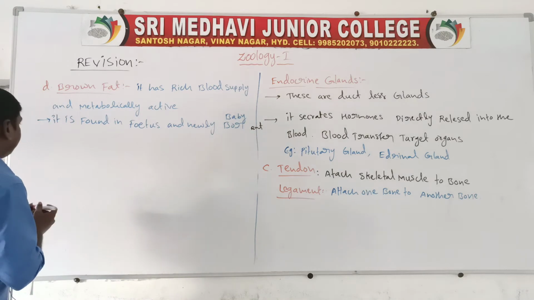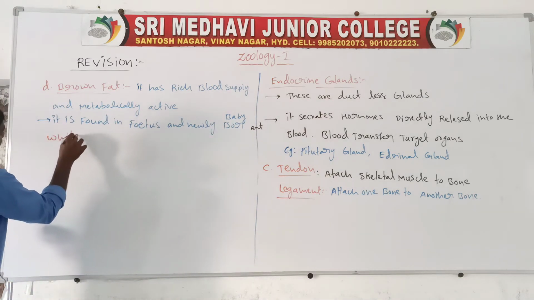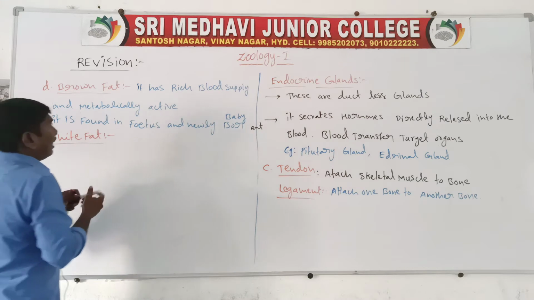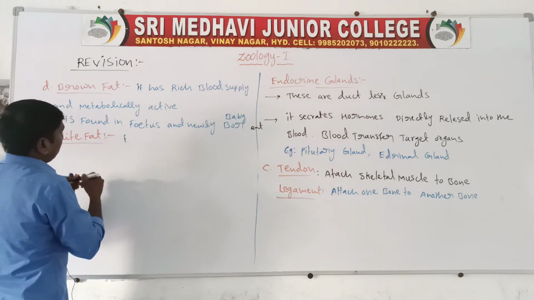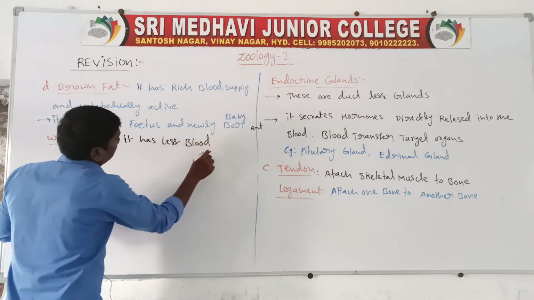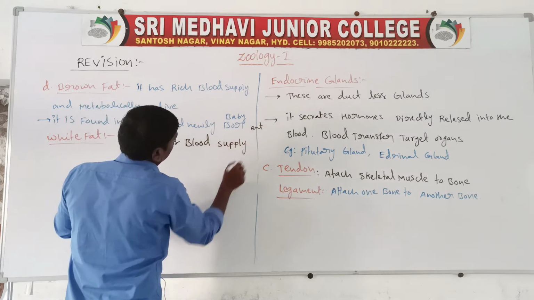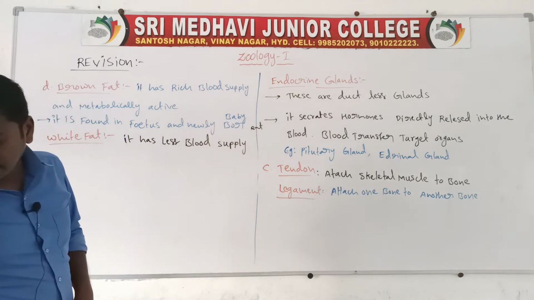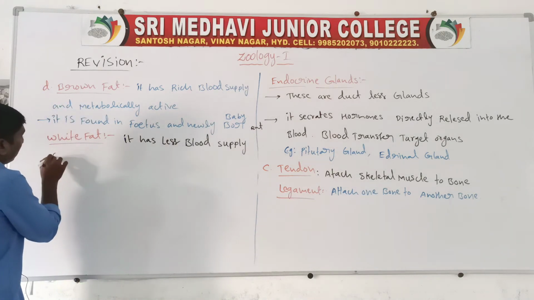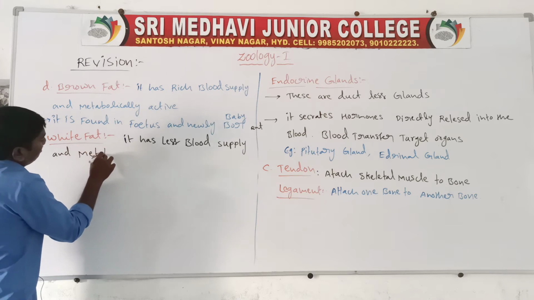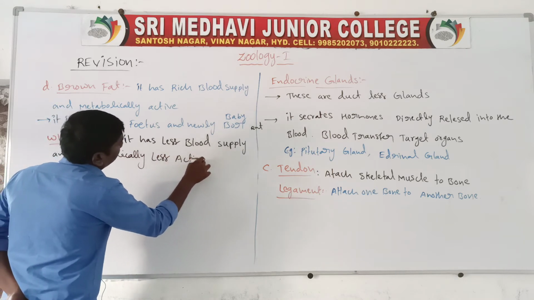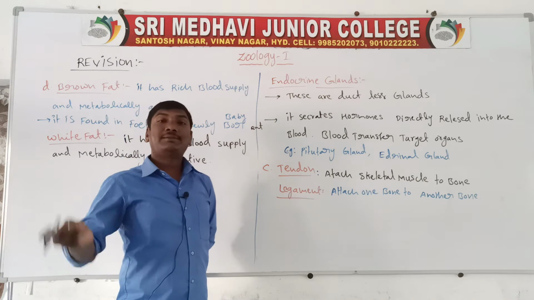White fat has less blood supply and is metabolically less active.